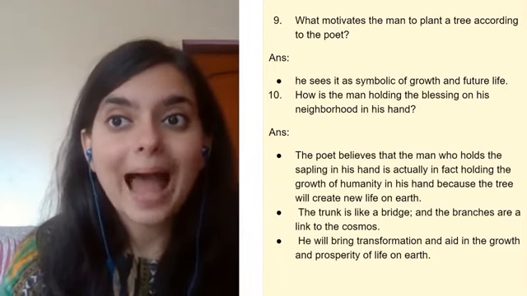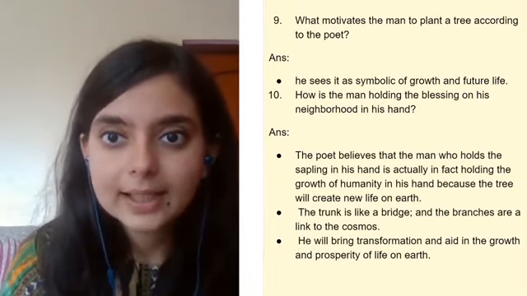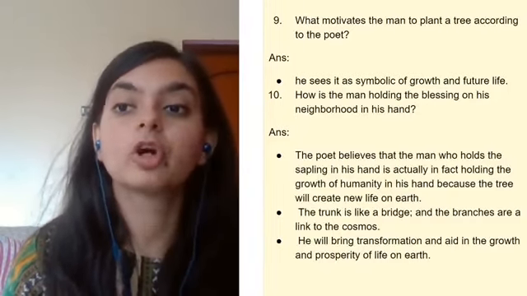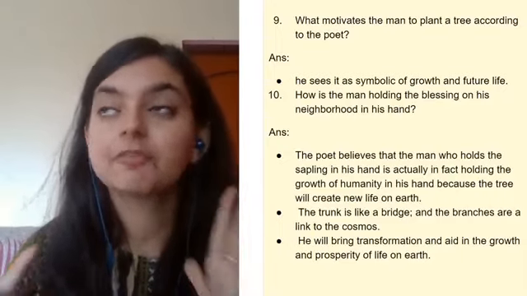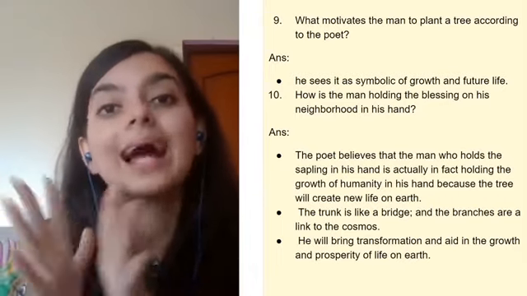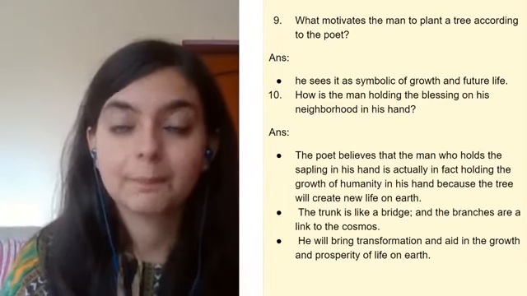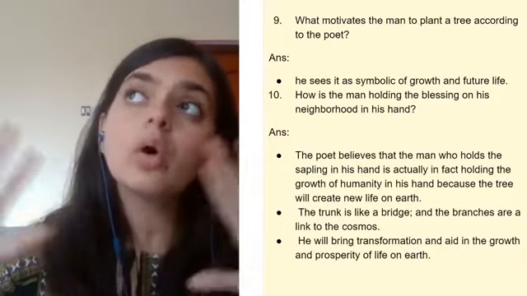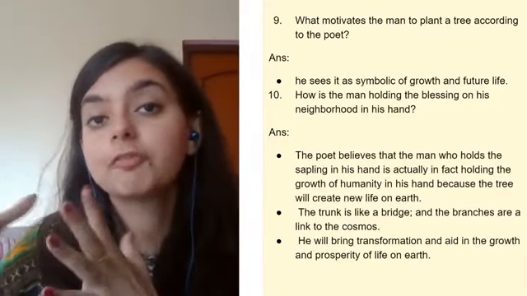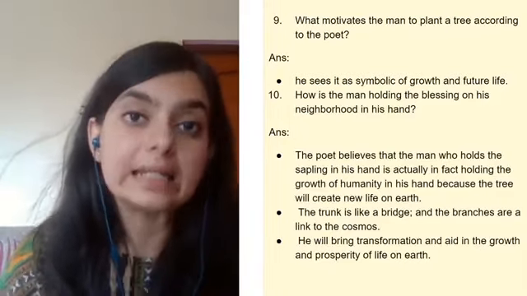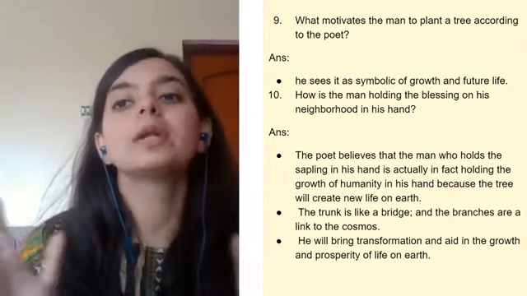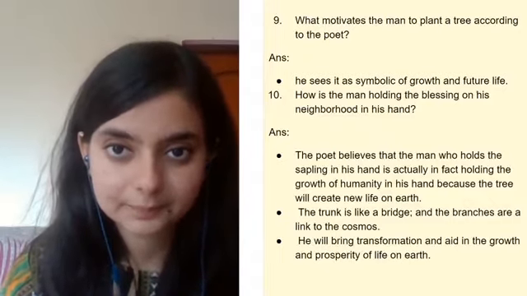What motivates the man to plant a tree according to the poet? Because the man sees the tree as a symbol of growth and future life. Trees are our oxygen, they provide us oxygen, and that is why we survive. If there are no trees left for the future generation, they are not going to survive. So for future life, we need to preserve the greenery, we need to go green, right? So therefore, all these motivate a man to plant a tree.